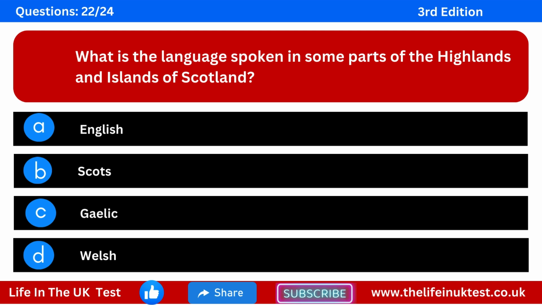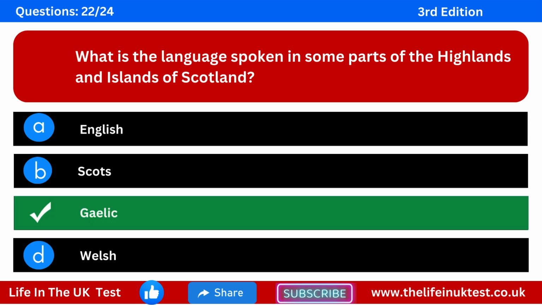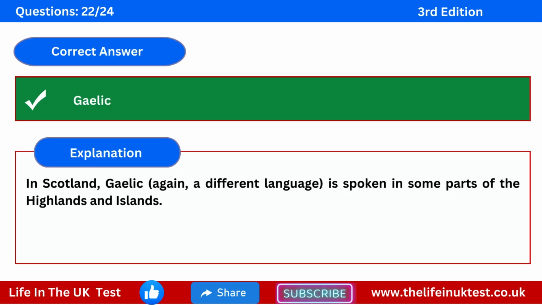Question 22. What is the language spoken in some parts of the Highlands and Islands of Scotland? Option A, English. Option B, Scots. Option C, Gaelic. Option D, Welsh. The correct answer is Gaelic. Explanation. In Scotland, Gaelic, a different language, is spoken in some parts of the Highlands and Islands.